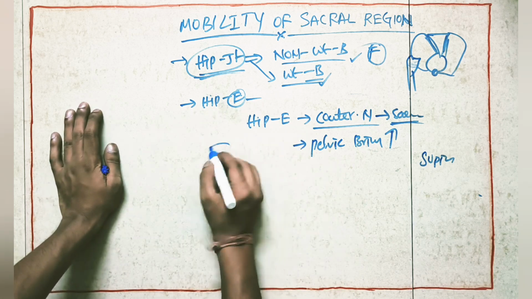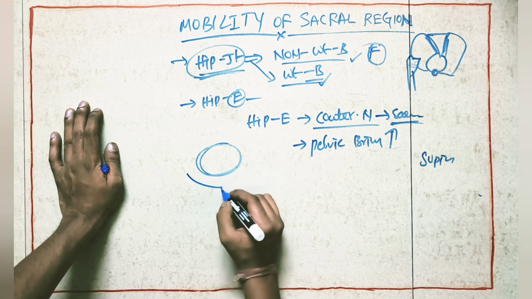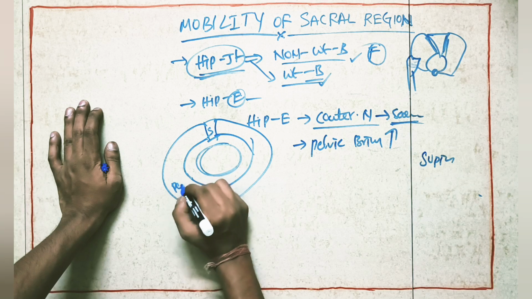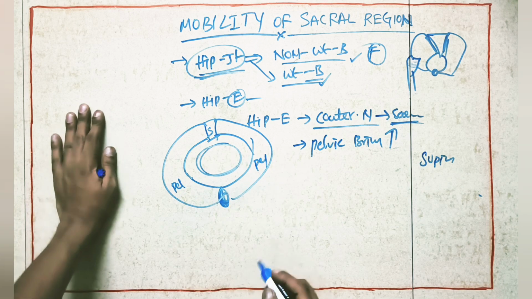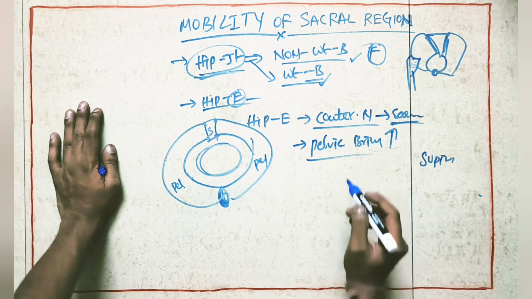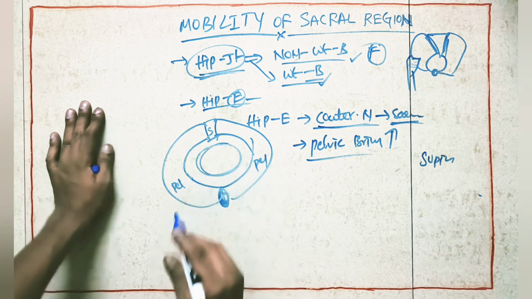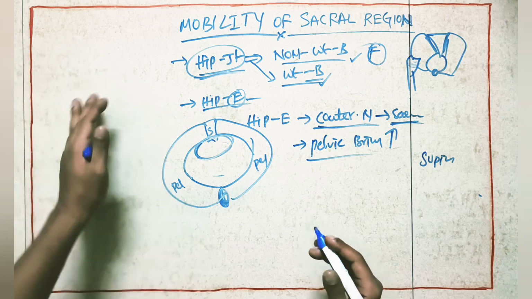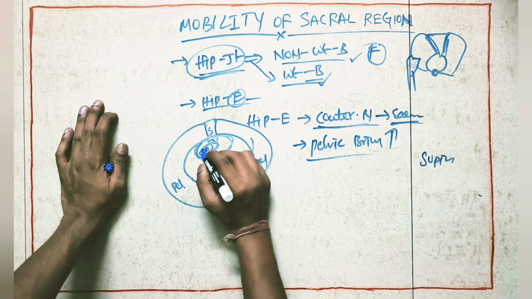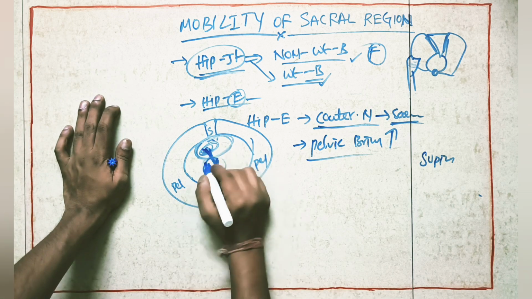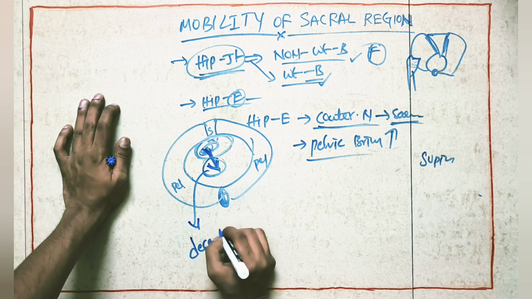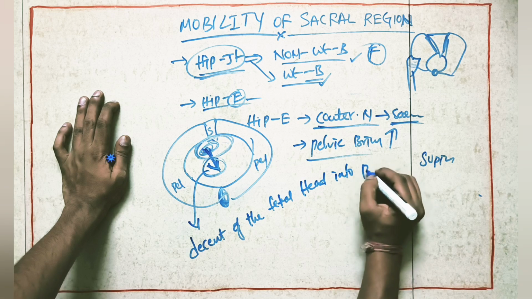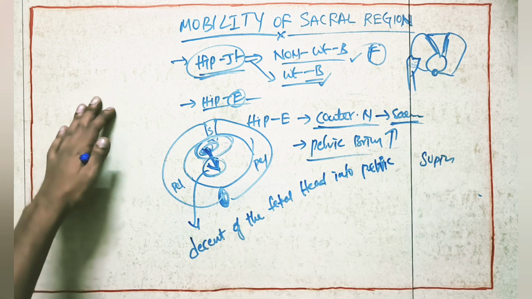Suppose, just for imagination, this is the uterus. This is our pelvis, with the sacrum here, and this is the pubic symphysis. Because of this hip joint extension, counter nutation will happen at the sacrum. Because of that, the pelvic brim will increase. Because of the increased pelvic brim, the baby can come into the pelvis. Simply, we can say it is going to be helpful for the descent of the fetal head into the pelvis.